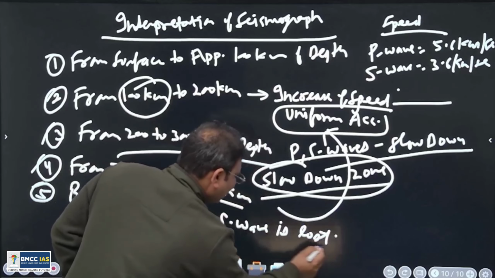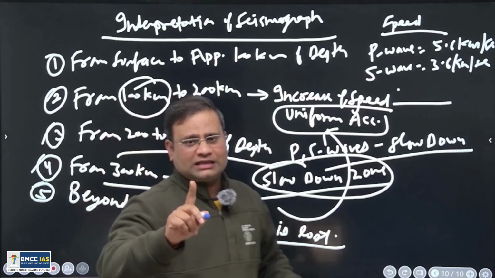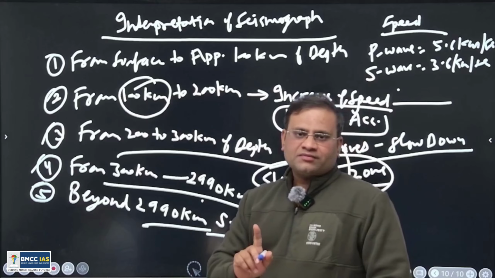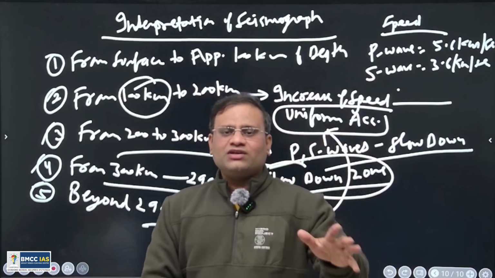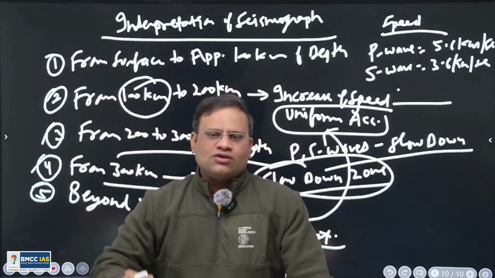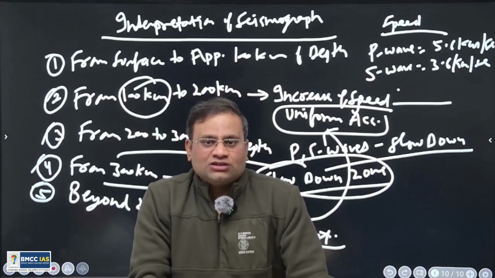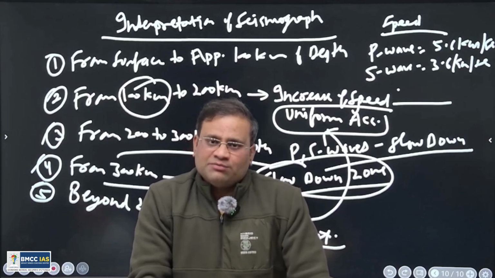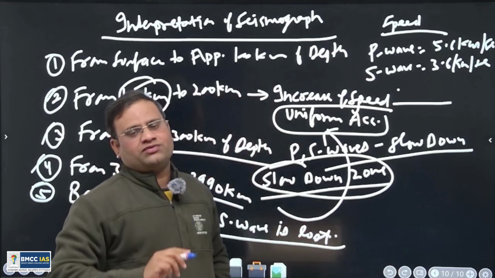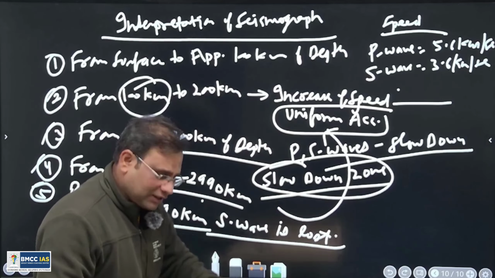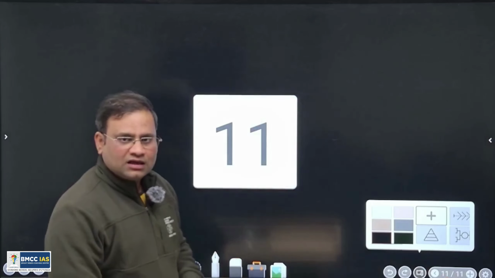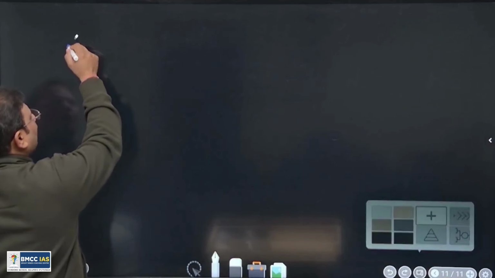So dear, the S wave being lost indicates that it is either liquid or gas. But gas trapped inside the earth we cannot expect. Gases are very light. As they find a place, they may come out from the interior and form the atmosphere of the earth. So it could be liquid. I am using the words 'could be' because we are not sure. So it could be liquid, that's why the S wave is lost. Further, this is corroborated by the speed of the P wave.